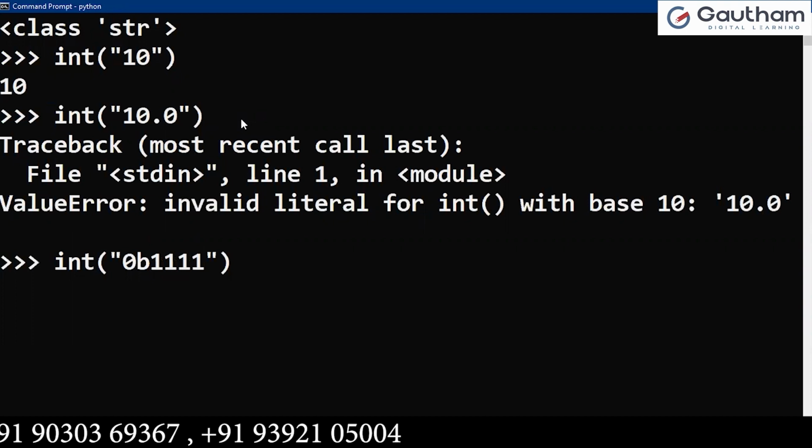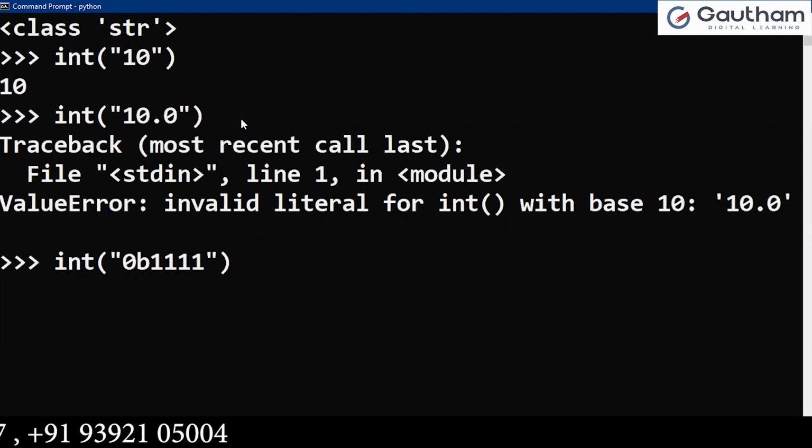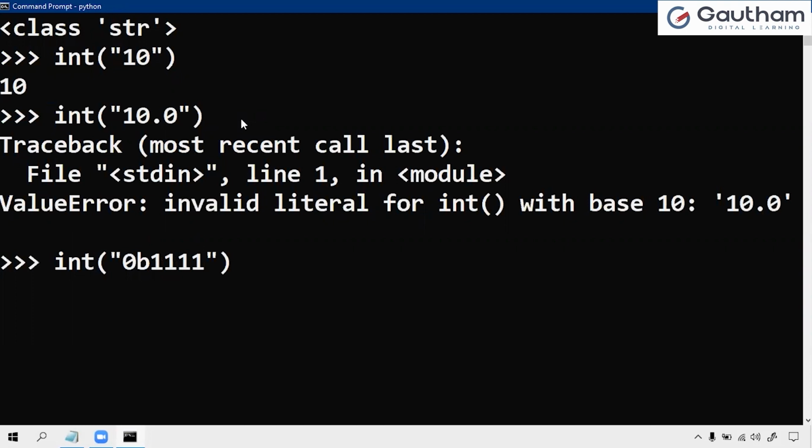Now, 0B1111. What is the output now? I am taking 0B1111, but we know that 0B is the prefix for the binary form. 1111 means the value is 15.